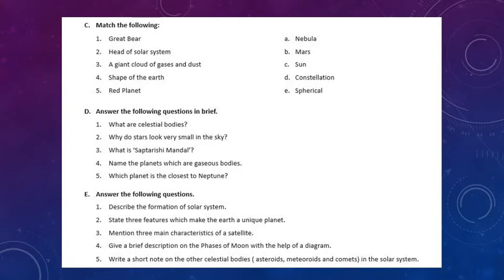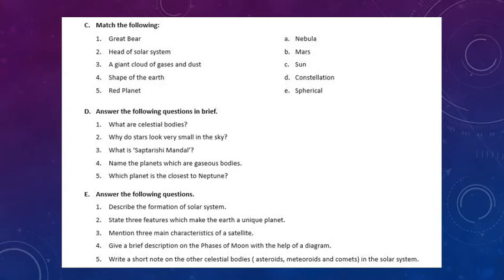I'll repeat the answer again. The heavenly bodies that revolve around their respective planets are called satellites. Full stop. Like the planets, satellites also do not have their own light and heat. Full stop. They reflect light which they receive from the sun. Full stop. Each planet has one or more satellites except the Mercury and the Venus.